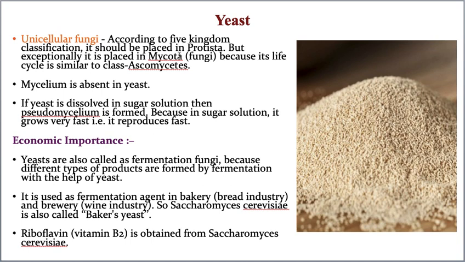Hope you understood now, because they show clear resemblances of life cycle with ascomycetes species. That's why they were placed under fungi instead of protista. Hope you understood the clear reason for this. And these are not having mycelium. What is the meaning of mycelium? Several filaments called hyphae make an aggregate, then that is called mycelium. The whole body has only one cell, then how can you call it mycelium?